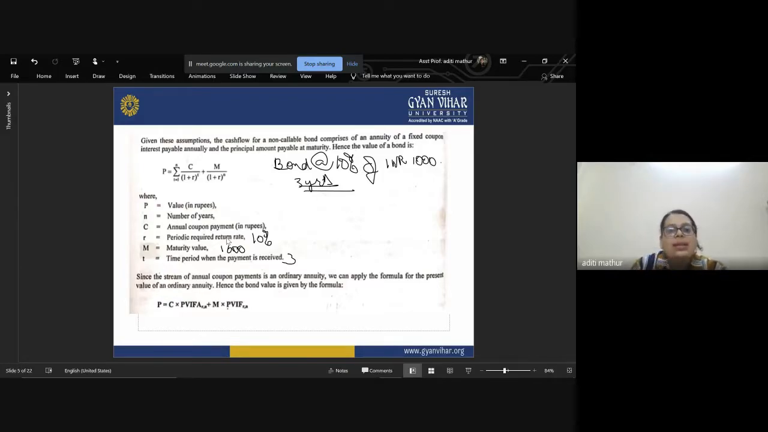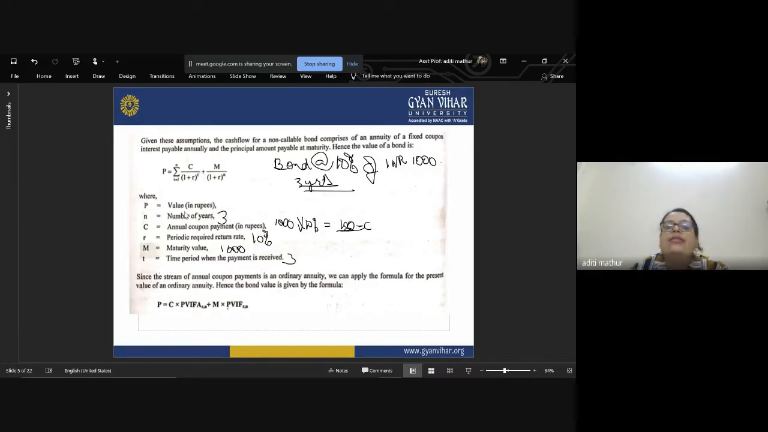So let us calculate the annual interest of our illustration. It will be 1000 times 10%, which is equal to 100. So our capital C, which is your annual interest or coupon payment, is 100. Number of years is 3, which is equal to T also.